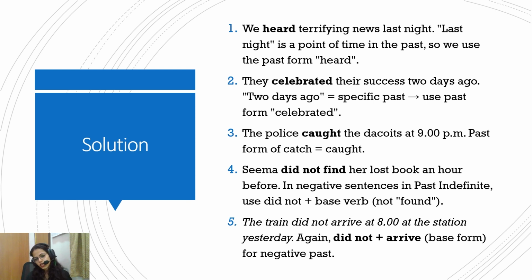We heard terrifying news last night. They celebrated their success 2 days ago. The police caught the dacoits at 9 p.m. Seema did not find her lost book an hour before. The train did not arrive at 8 at the station yesterday. So we see that there is some specific point of time in the past given: last night, 2 days ago, at 9 p.m. So that means these are all simple past. These are all actions that started in the past and finished in the past. So we use the second form of verb. And again, if there is a negative statement, then we have to use did also. Did not. So did not find and did not arrive. Okay.